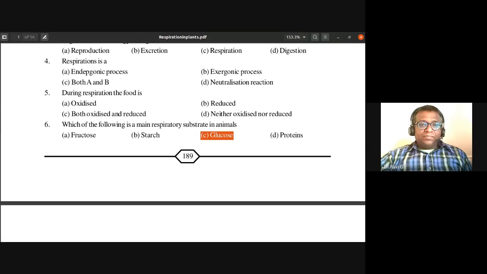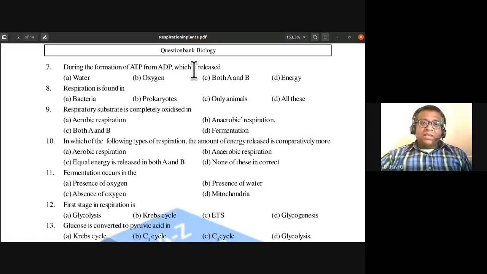Seventh one, during the formation of ATP from ADP, which is released? Water, oxygen, both A and B, or energy. So what is released during the formation of ATP from ADP?